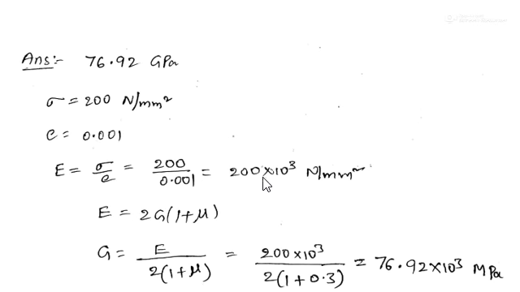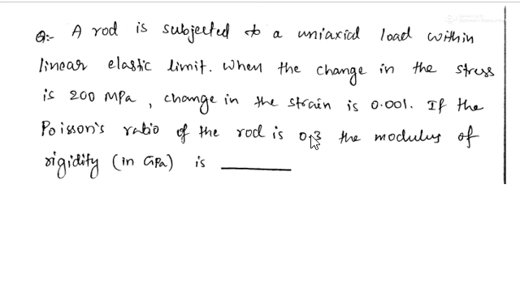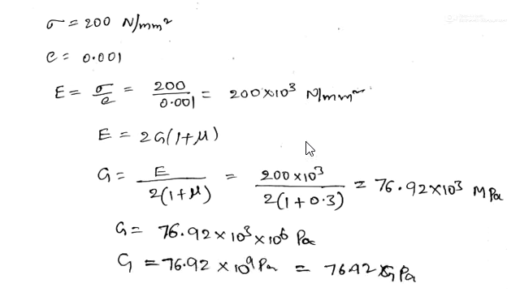The E value we calculated is 200 into 10 to the power of 3 megapascal, and 2 into (1 plus mu), where mu is 0.3, is given in the question. If you substitute and simplify, we get 76.92 into 10 to the power of 3, some value like 76,000.